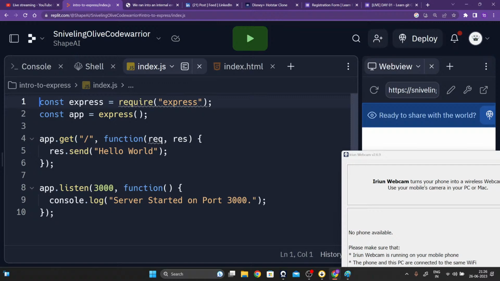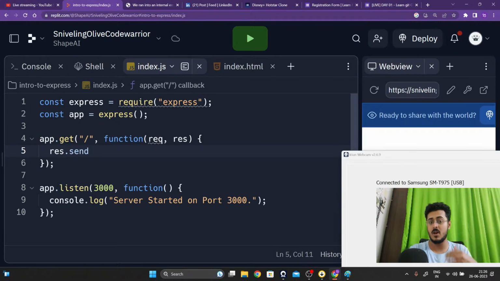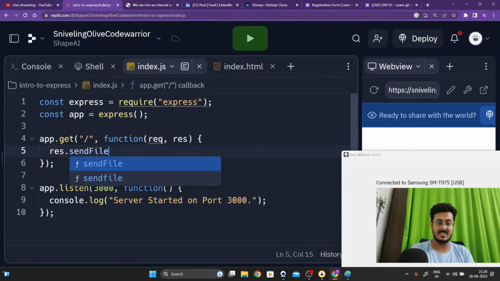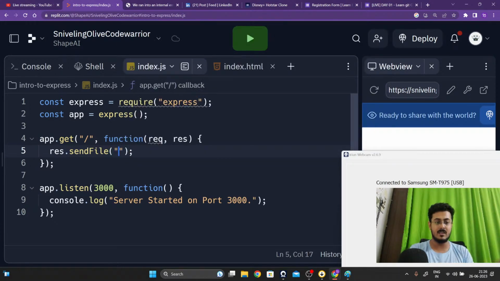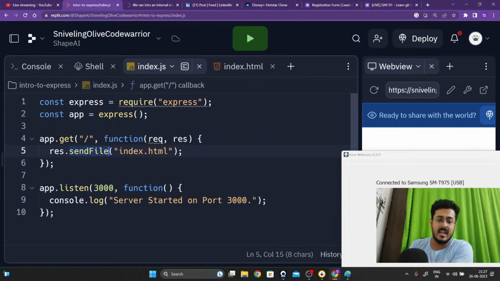So what we're going to do right over here is I'm going to delete this entire portion. And so we are writing response.send. I'm going to write response.sendFile, guys. And this is going to send the file that I want to send. So that is index.html. I think just writing index.html will be fine. Basically, what I'm doing right over here is instead of sending the words hello world to show up on our website, I'm going to send index.html itself. Are you guys able to understand this? Please let me know.